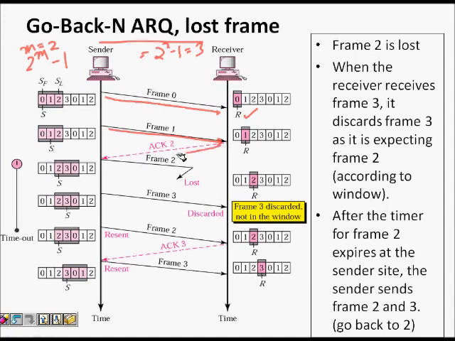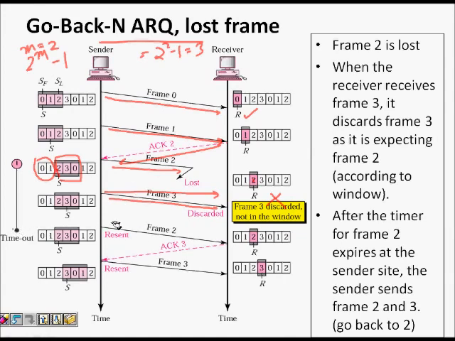I get ARQ 2. What it means is that now these 2 packets come out of the sliding window. Now S is at 2 and these are the sliding window. I sent frame 2 but somehow it was lost. But without bothering, I can send frames 2, 3 and 0. I send frame 3. I also start a timer for the frames I have sent. So the timer for 2 was started. It was not received, and I sent frame 3, but R was at 2, so it is expecting frame 2. It discards frame 3, and the timer expires.